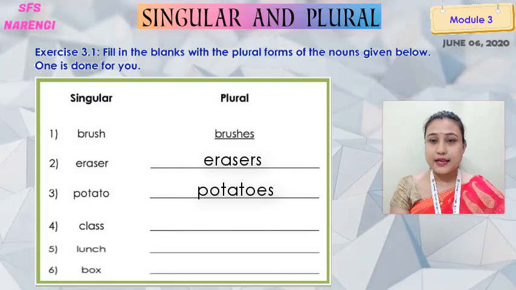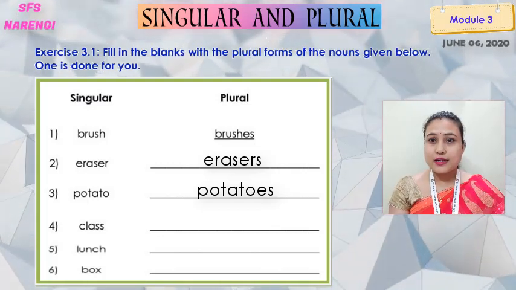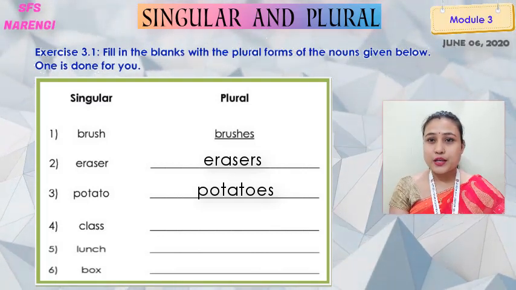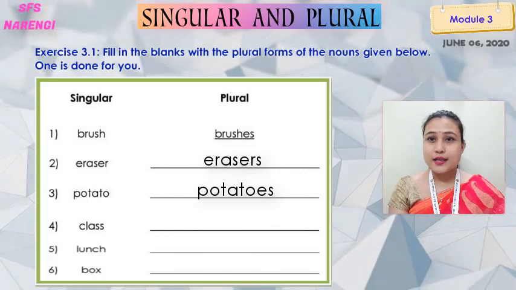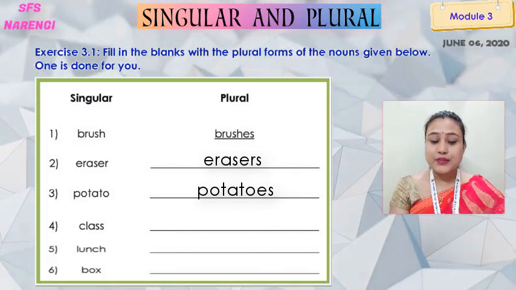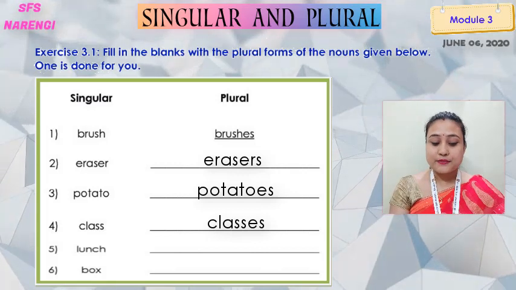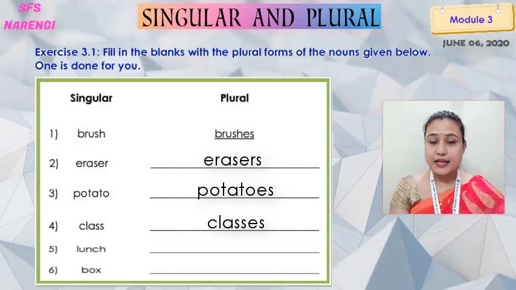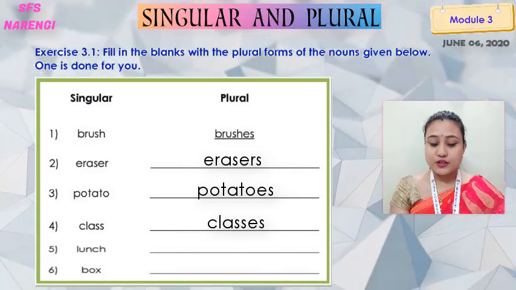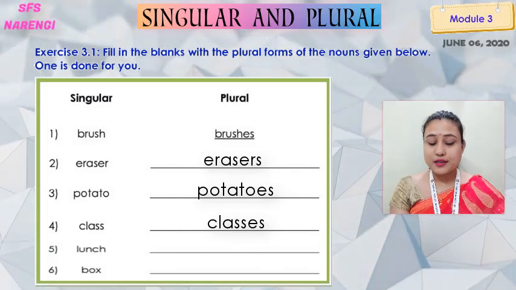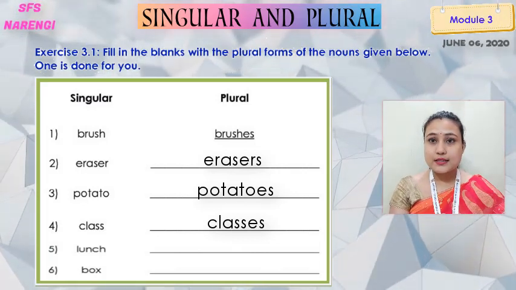Class. C-L-A-S-S. The word ends with double S. So here we have to add ES. So what will it be? Classes. Fifth word, lunch. L-U-N-C-H. Lunch. So what do you have to do here? The word ends with CH.